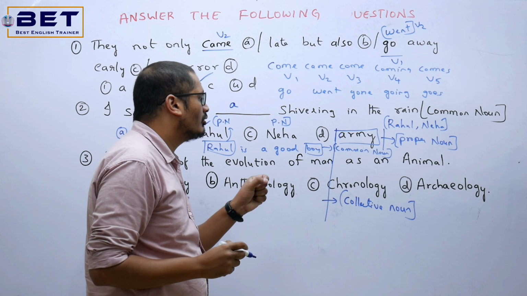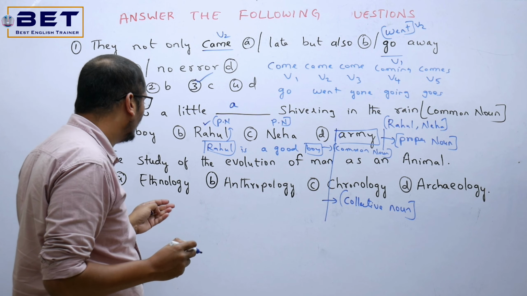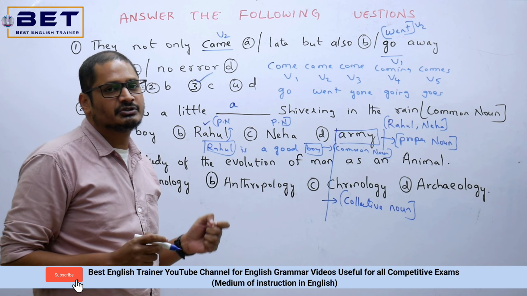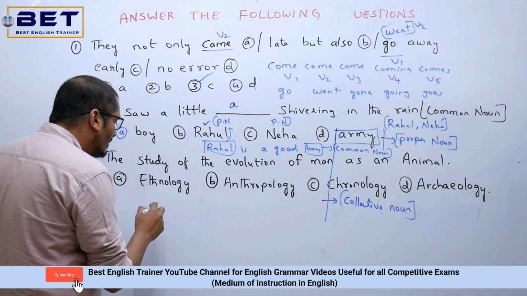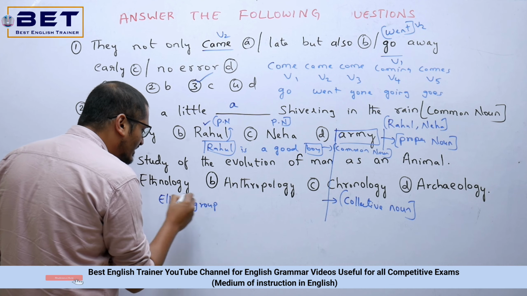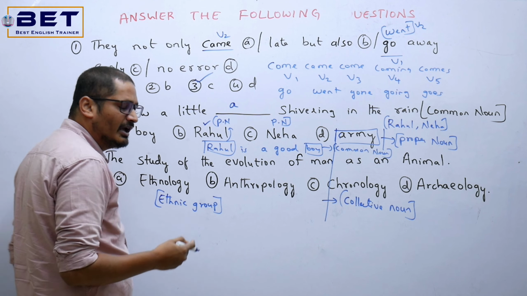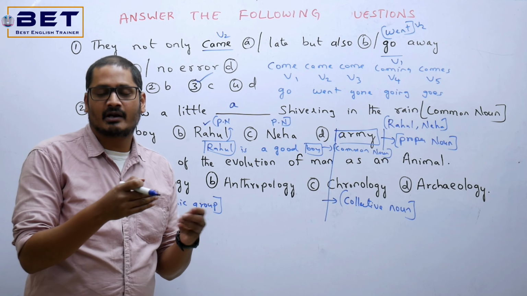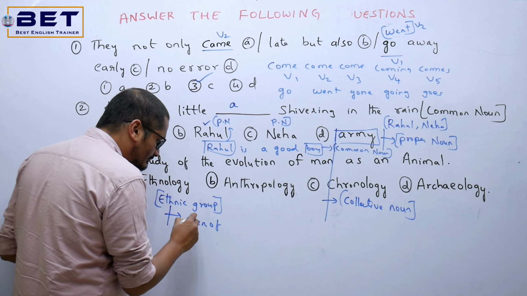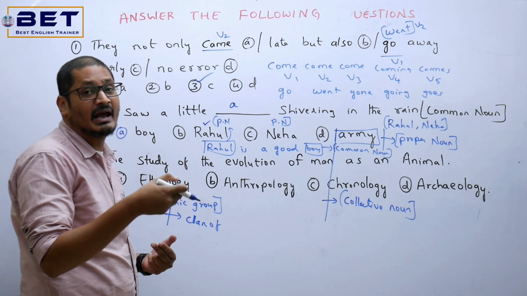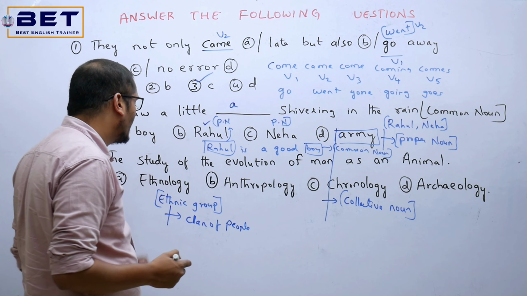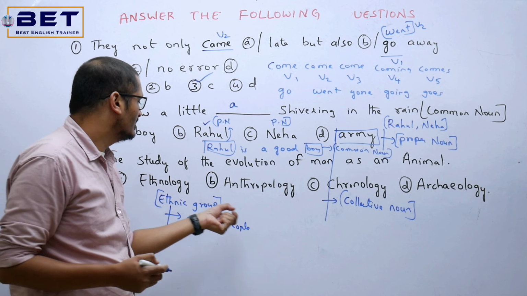Now see the third one. The study of the evolution of man as an animal. For this we have four options. Ethnology, anthropology, chronology and archaeology. Now out of these four options, what is the right answer? Ethnology. For example, we say ethnic group. So what is this ethnic? Ethnic group is a specific group of people. We say ethnic tribes. Ethnic is altogether a clan of people. We say there are multiple clans, right? So a clan of people. So what is this ethnology? Study of the ethnic groups is nothing but the ethnology.